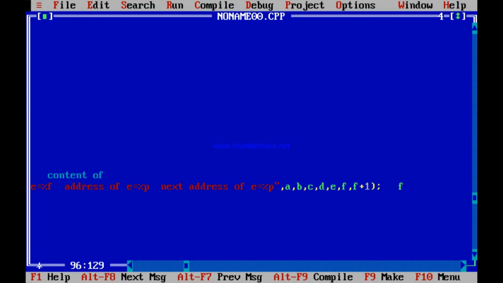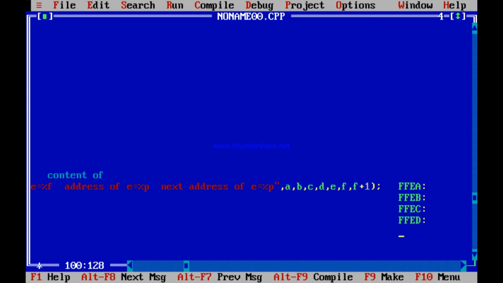If you remember, FFEA has been used to store the floating point number E. So how many memory locations has it taken? 4. So it has taken FFEA, FFEB, FFEC, FFED. What is the next memory location?